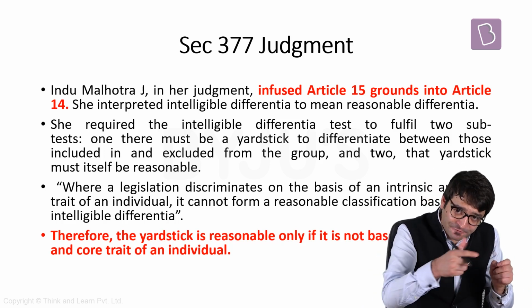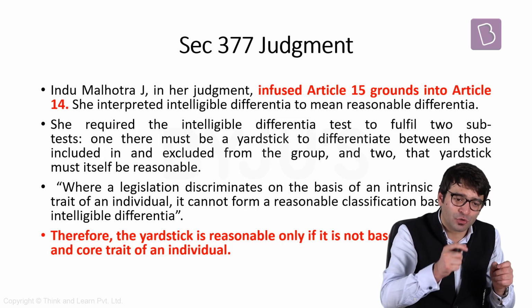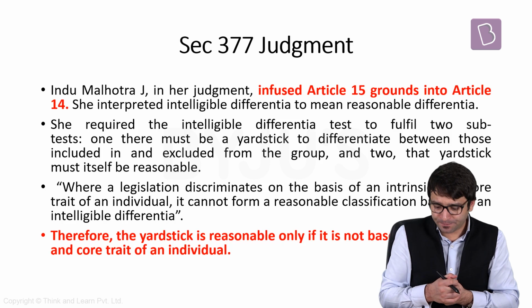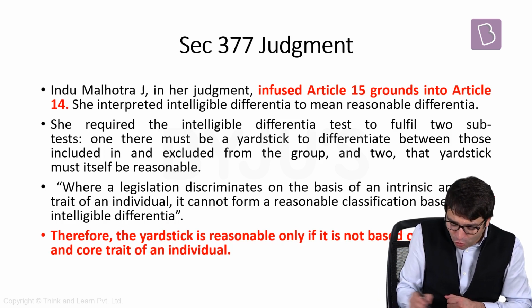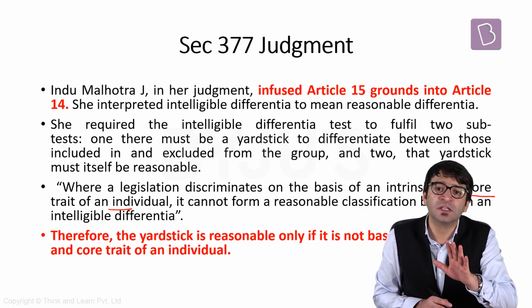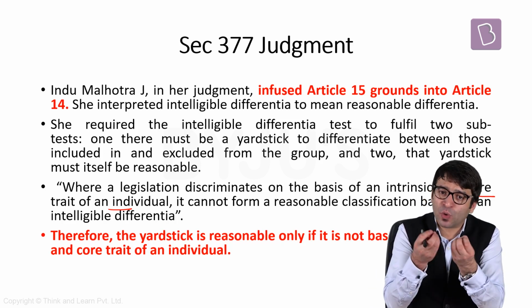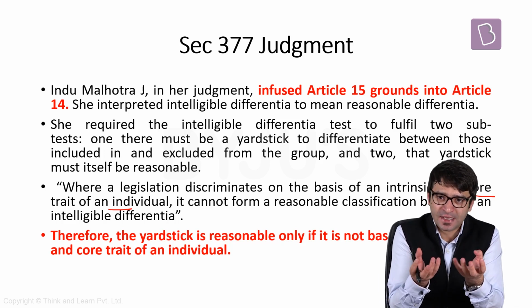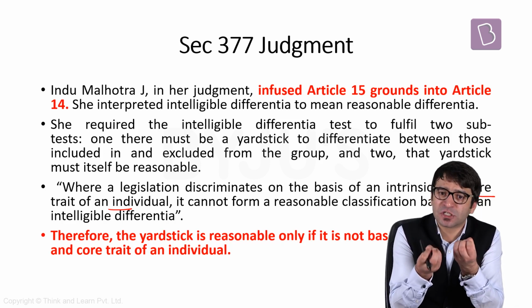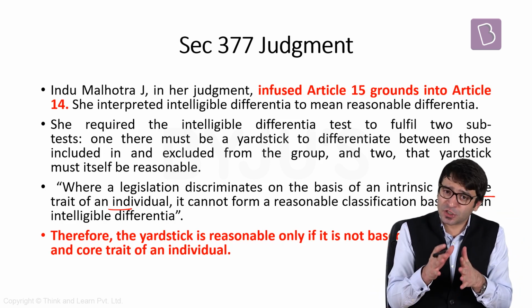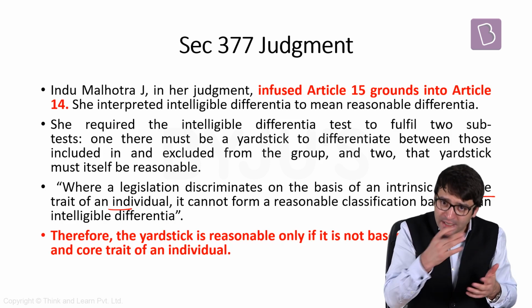Justice Indu Malhotra further said, and this is where it becomes clear to you, that if on the basis of an intrinsic trait of an individual, the core trait of an individual, you are discriminating, that is not a reasonable classification. And one of the core, intrinsic traits is religion. That means religion cannot be a basis for discrimination under Article 14 of the Constitution of India. That is why Article 14 is getting violated.